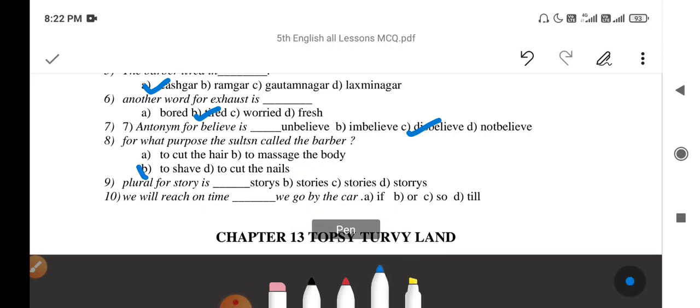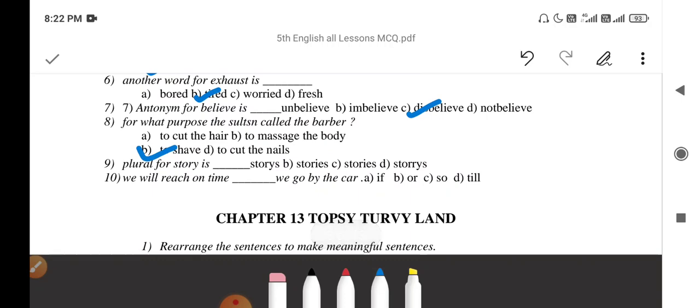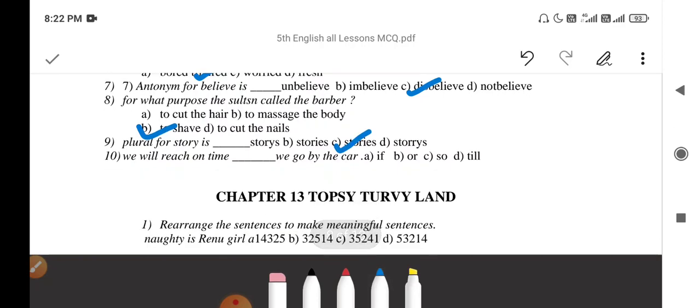Next, plural for story. Plural for story is stories. Next, we will reach on time dash we go by the car. We will reach on time if we go by the car.